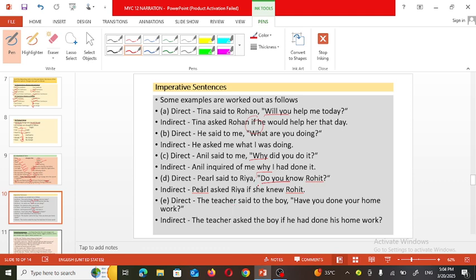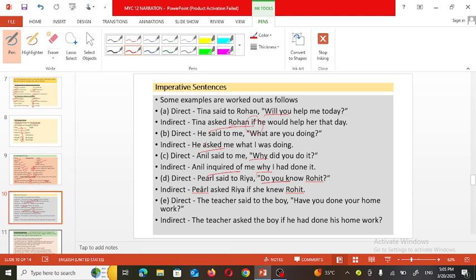Now when we ask a question, when we inquire something, the reporting verb can be asked or inquired, like that. And the conjunction I have already told you. But when we need to change this dialogue in inverted commas, first we need to make the sentence assertive and then put it in the past tense.